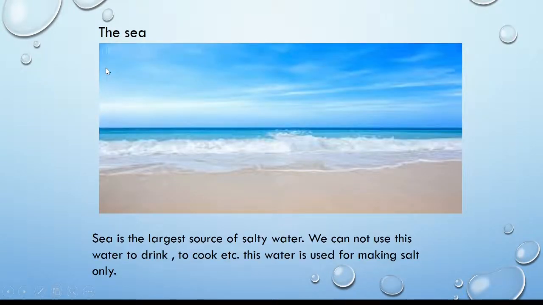The sea. Sea is the largest source of water, but the sea contains salty water. We can't use this water to drink, to cook, etc. This water is used for making salt only. You can't use this water to cook food, to bathe, to drink, etc. It is used only for making salt.